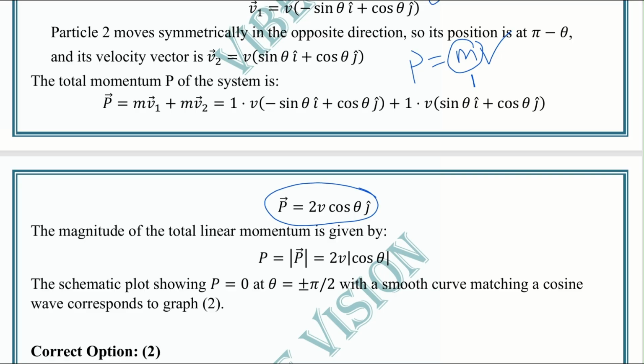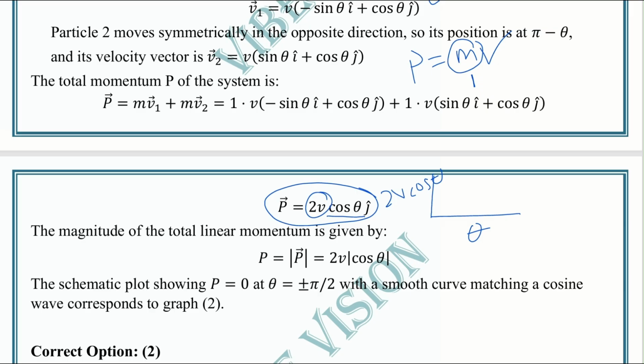So we have to draw it with respect to theta. That is 2v cos theta j cap on the y axis versus theta. 2v is constant, so it is cos theta versus theta. How does this proceed?